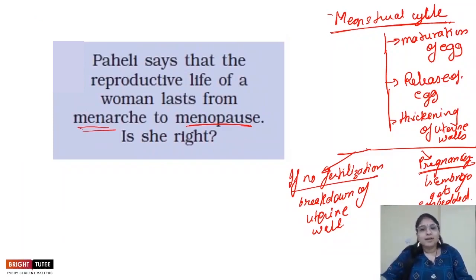After menopause, pregnancy will not take place, because maturation of the egg does not happen, because eggs are no more present inside the ovary, right? About this you will study in a little more detail in your further classes, but as of now it is important to understand the menstrual cycle and the starting and the ending of the reproductive phase in the case of human females, right?